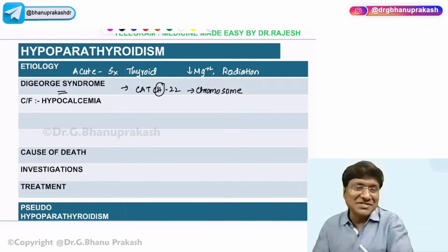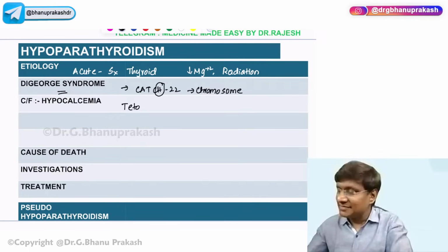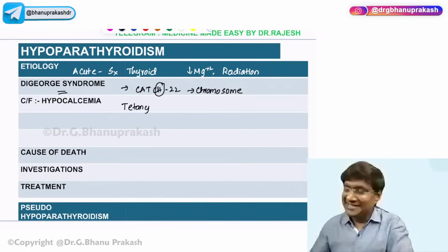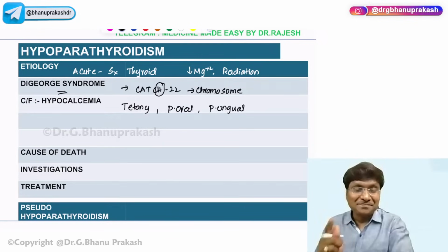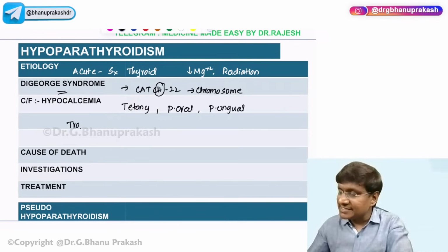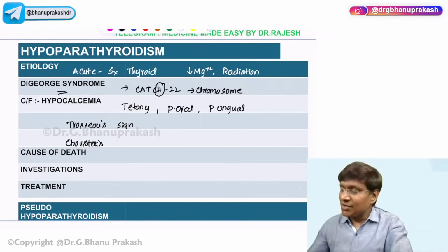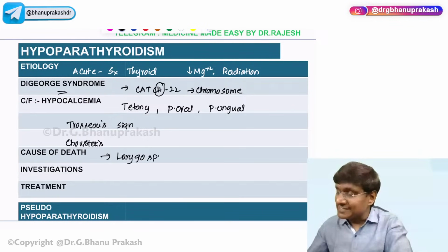And what will be the clinical features due to hypocalcemia? They will have tetany. And along with tetany, the other features will be perioral paresthesia, right? And there will be periungual paresthesia. Now, how will you be able to make out the latent tetany? Latent tetany can be made out by two important signs, the Trousseau sign and the other one is the Chvostek sign. I will show you both of these signs, okay? What is the cause of death in these patients with hypoparathyroidism causing hypocalcemia? It is laryngospasm.